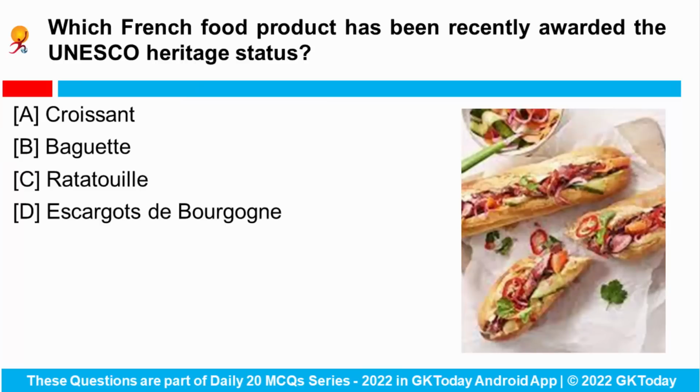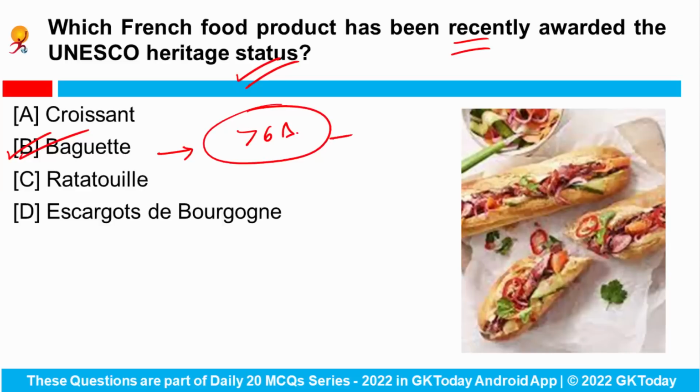Next is, which French food product has been recently awarded the UNESCO heritage status? So the French baguette has been recently awarded the UNESCO intangible cultural heritage status. Okay, and as per the National Federation of French Bakeries, more than 6 billion baguettes are baked every year in France, and it is a kind of bread with a crusty exterior and soft middle, and it is an essential part of French life. Okay, so this is baguette.